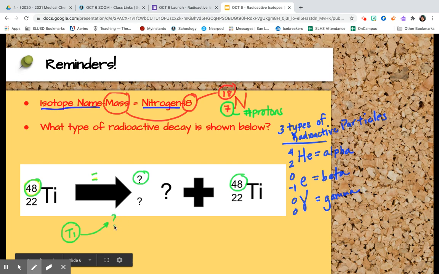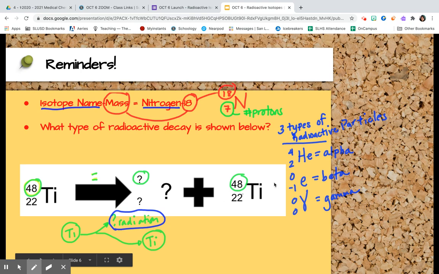And one of the things that it's going to release is one of the three types of radiation. And whatever's left over is going to be what we call our daughter isotope, right? So in this case, it's still Ti, which might give you a clue as to which one it is.